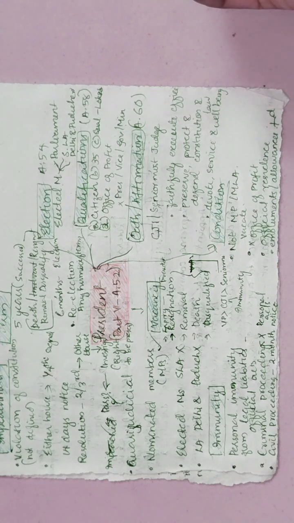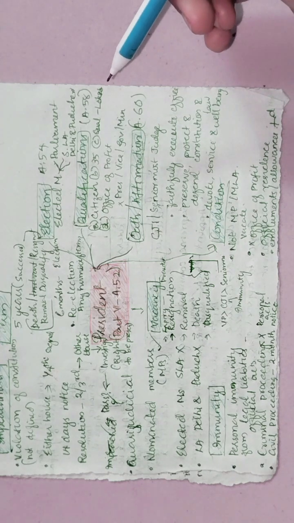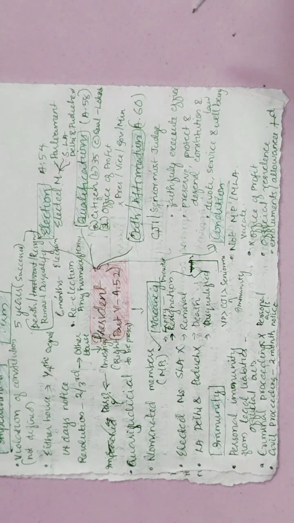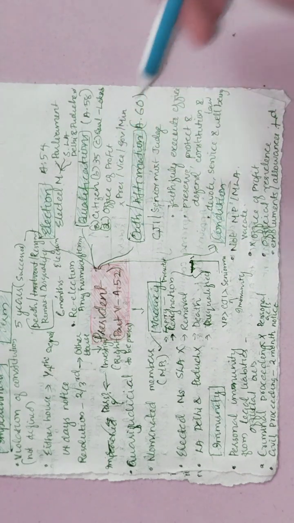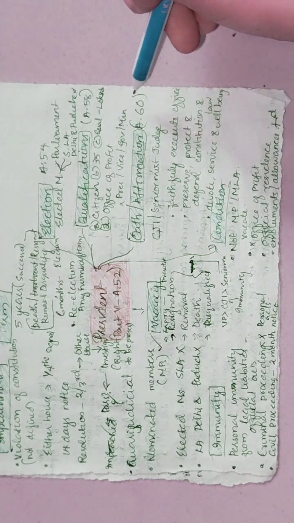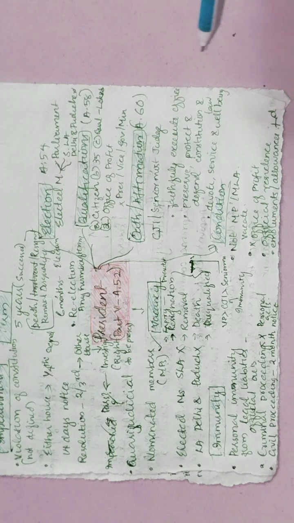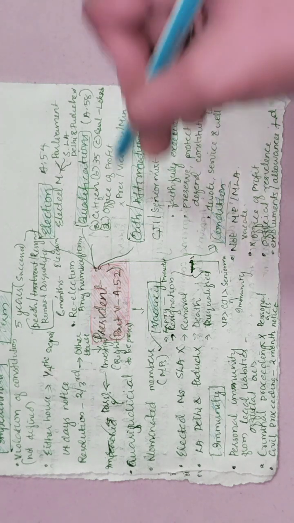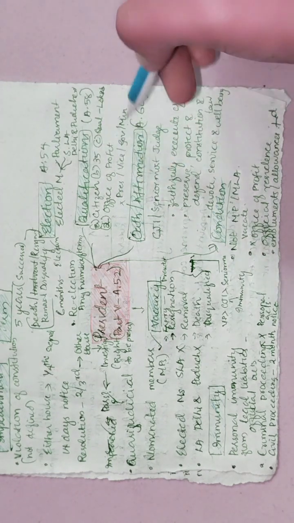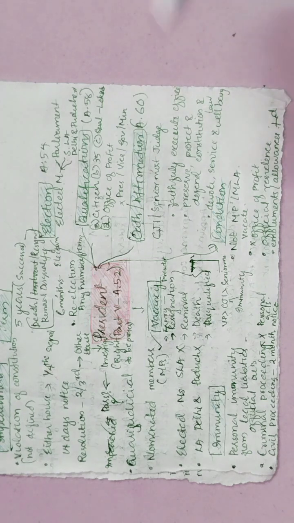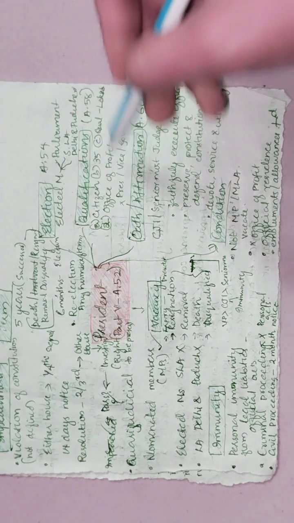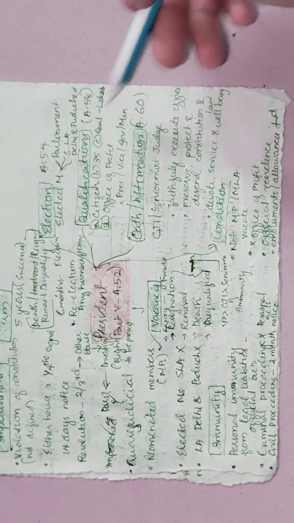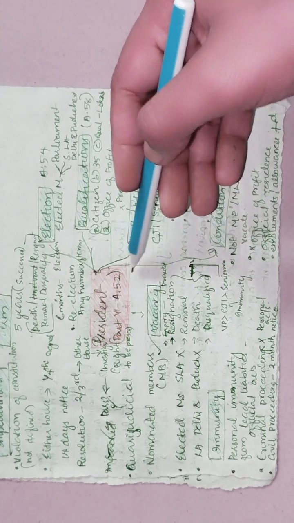Now, when we talk about holding an office of profit, a sitting President or Vice President of the Union, or the Governor of a state, or a minister of the Union or any state is not deemed to hold an office of profit. Persons in these positions are not considered as holding an office of profit. So these are the qualifications required for a person to be eligible to become President of India.